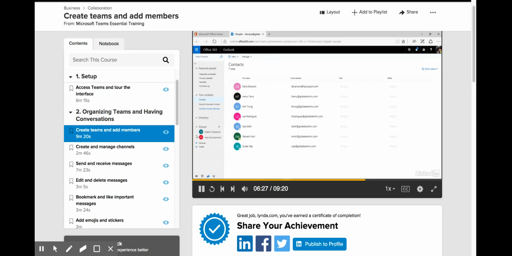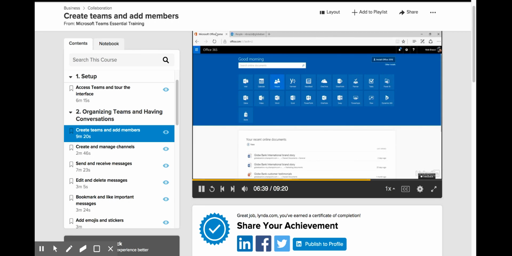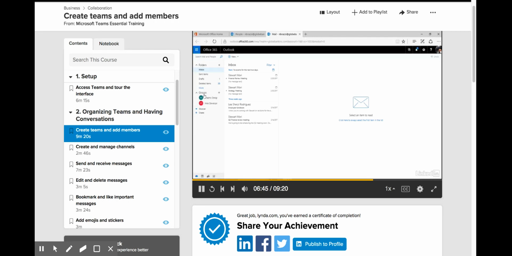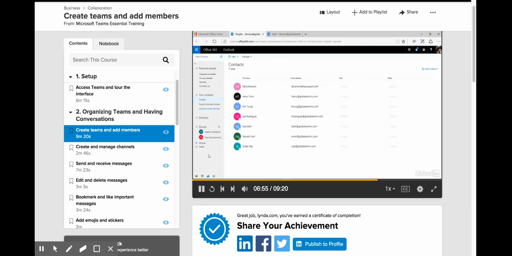Groups in Office 365 are a collection of people who you contact, and these groups can be accessed and used in several Office 365 tools. If I go to the main office.microsoft.com webpage again, and I go over to my mail, I can see that groups are listed in the mail application as well, because one main use of groups is to send group email messages. For now, I'm going to go back to the tab with my address book.